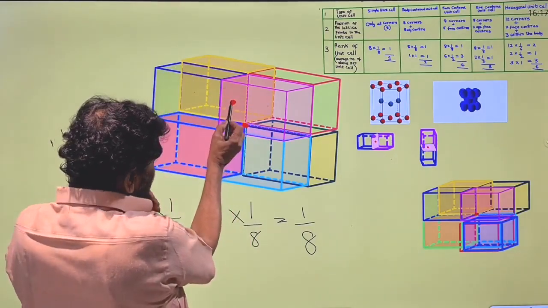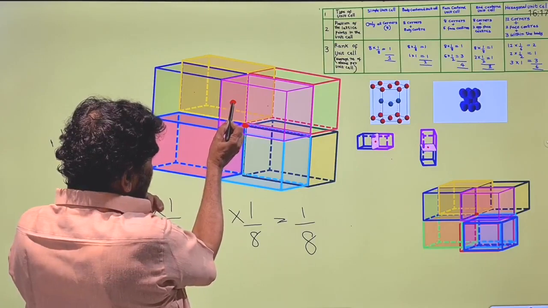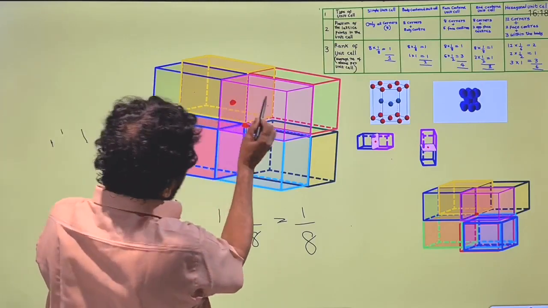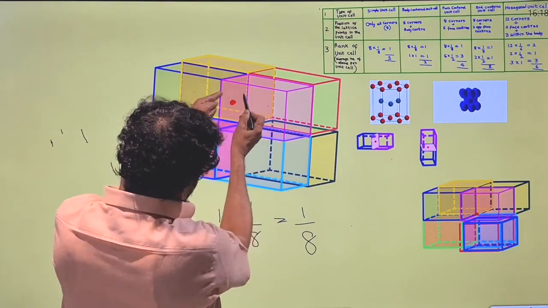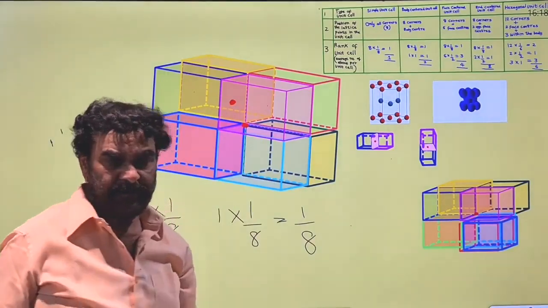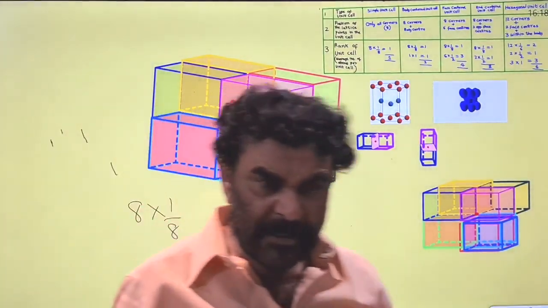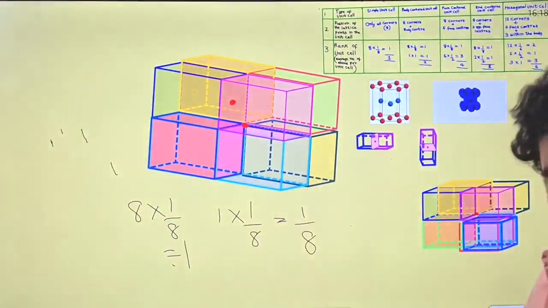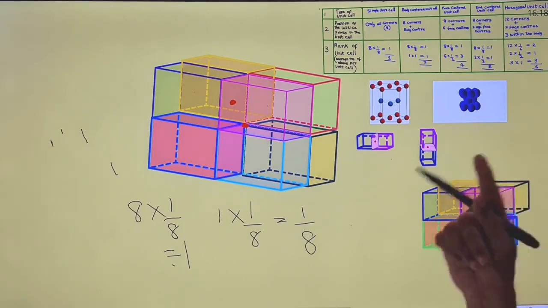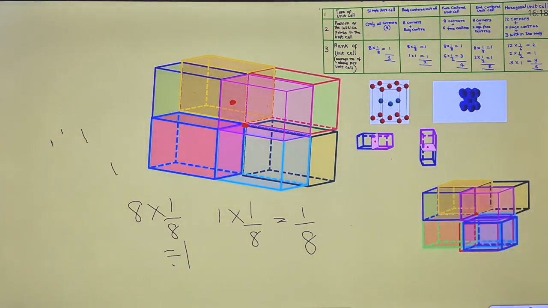This is the lattice point present on the face center of this unit cell as well as the face center of this unit cell, because this is the face center for this unit cell as well as this unit cell. So if the lattice point is present on the face center, it is common to the 2 unit cells.